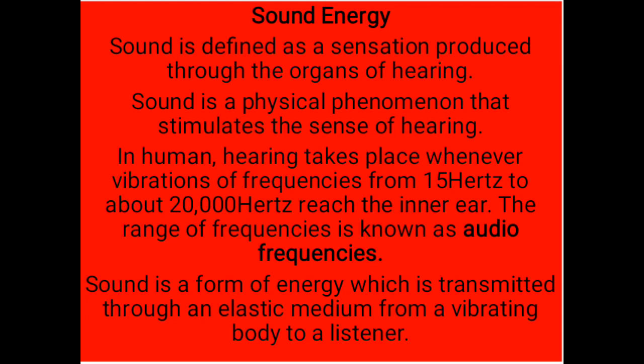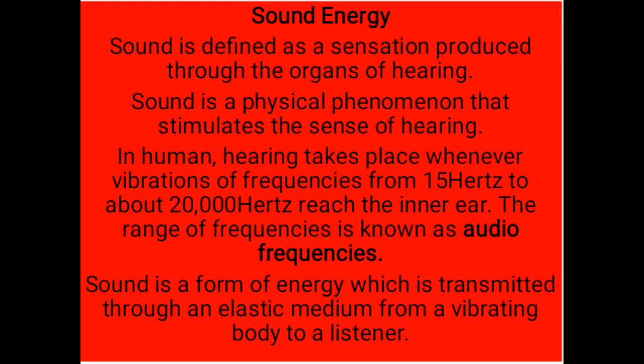Hearing takes place whenever vibrations of frequencies from 15 Hz to about 20,000 Hz reach the inner ear. The range of frequencies is what we call audio frequencies.